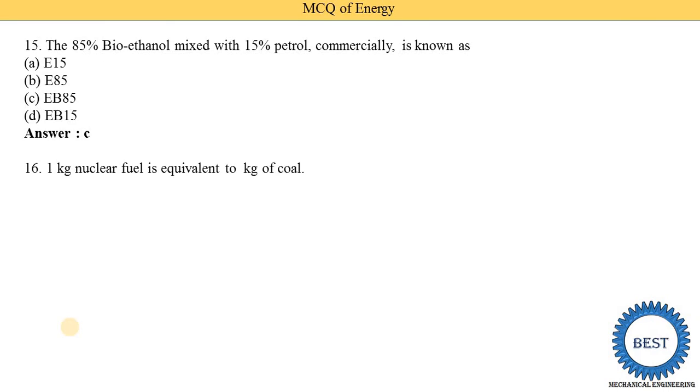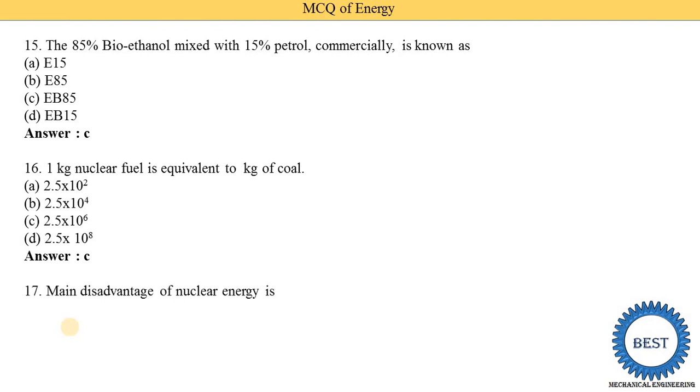1 kg of nuclear fuel is equivalent to how many kg of coal? Four options are given: 2.5 into 10 raised to 2, 2.5 into 10 raised to 4, 2.5 into 10 raised to 6, and 2.5 into 10 raised to 8. So option C is correct. 1 kg of nuclear fuel is equivalent to 2.5 into 10 raised to 6 kg of coal.